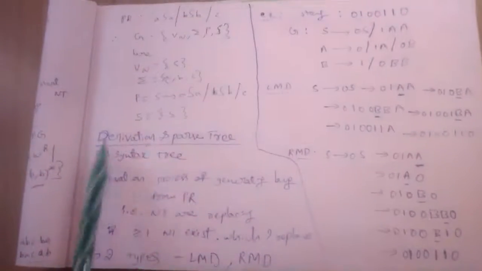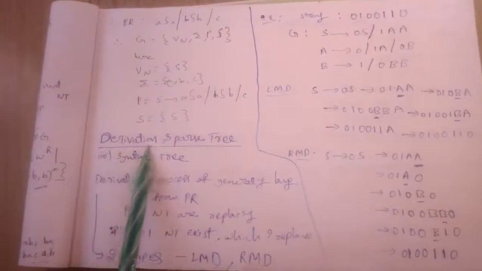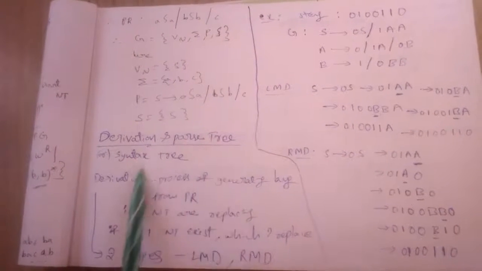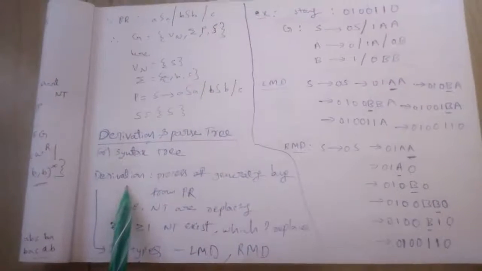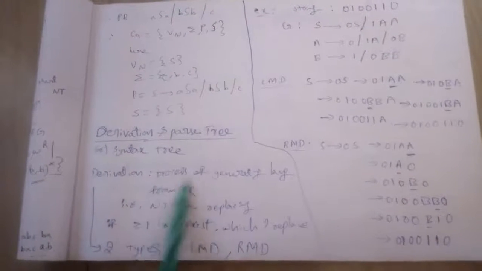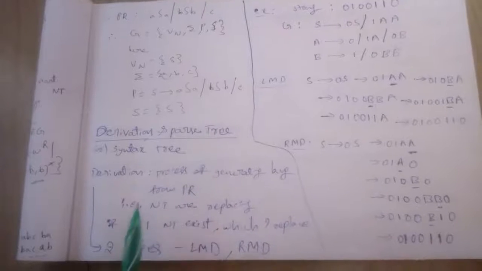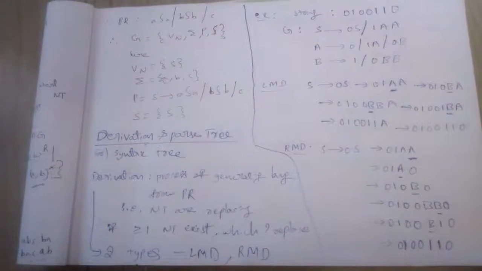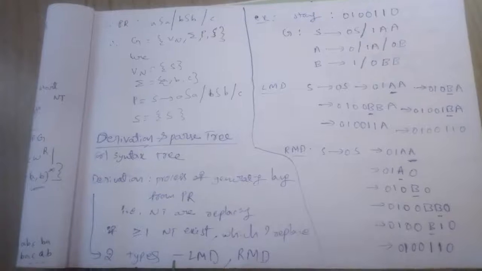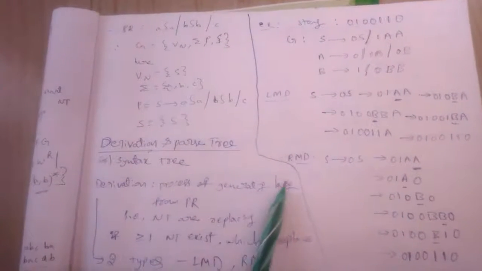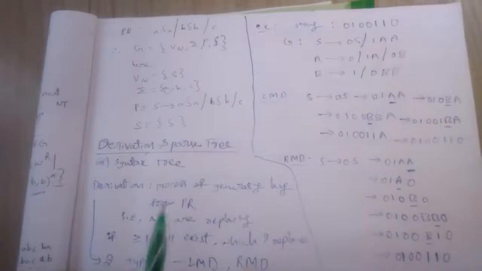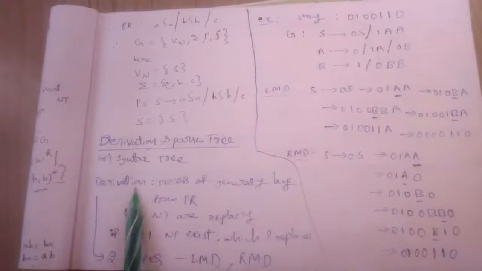Hi everyone. The next topic is derivation and parse tree, which is also called a syntax tree. So, what is meant by derivation first? Derivation is the process of generating a language from the given production rules. The grammar consists of a set of production rules, and generating a language, which is nothing but a set of strings, from the production rules is called derivation.